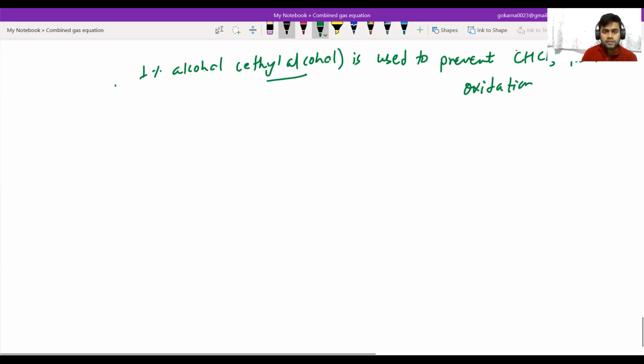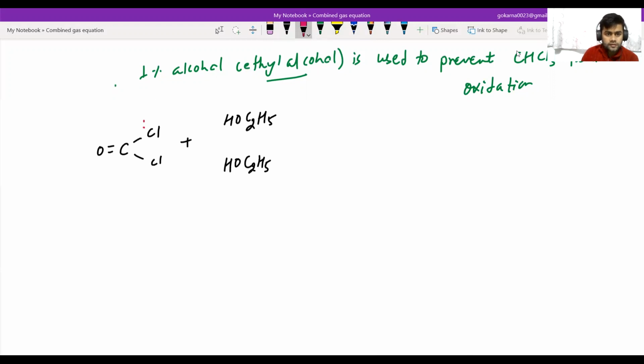So I'm taking the reaction here. Phosgene gas, carbonyl chloride, C double bond O, Cl, Cl. When it reacts with alcohol, C2H5OH, C2H5OH, this hydrogen bonds with Cl, and HCl is formed.